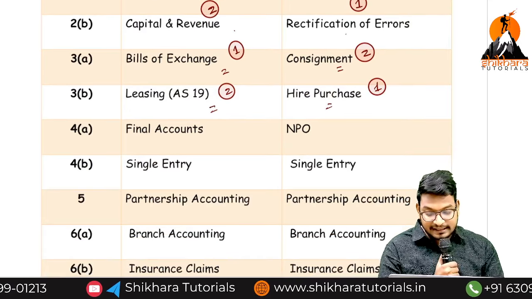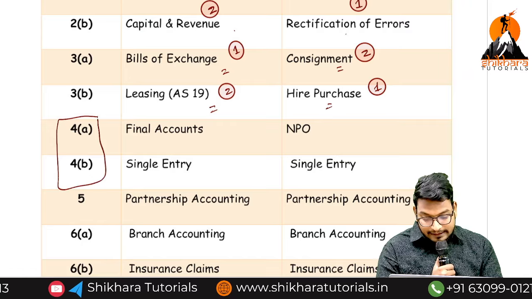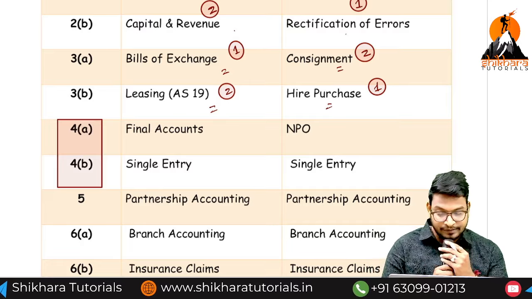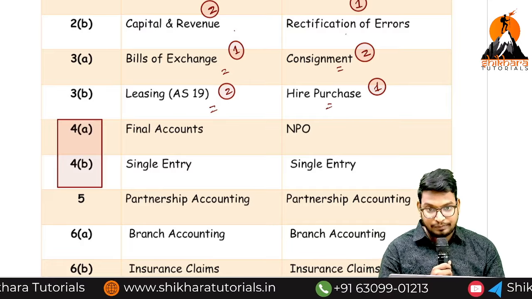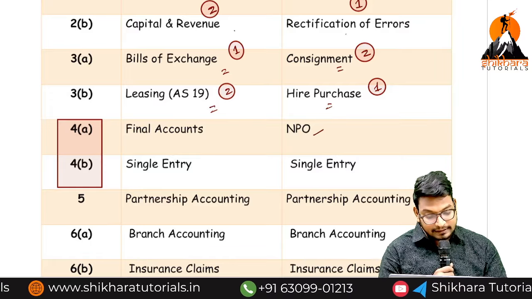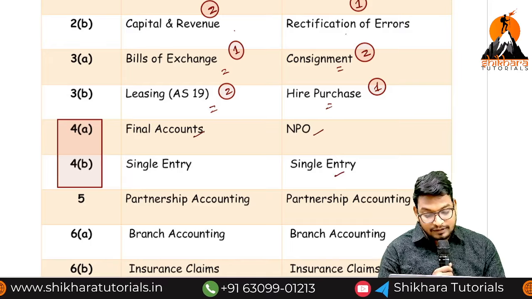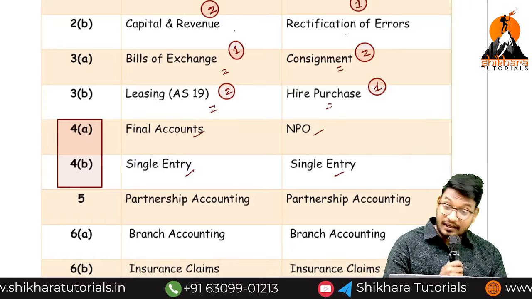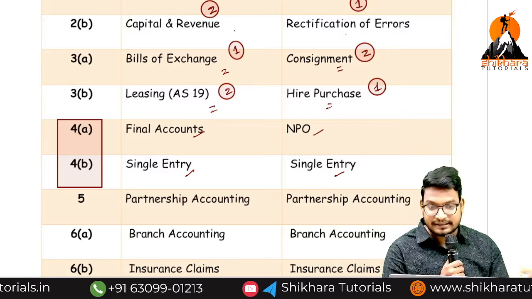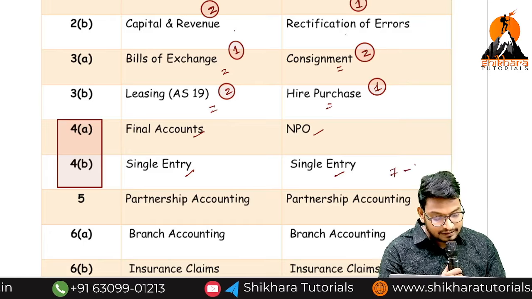Sir, if you see here, in this attempt of MQPs, they have brought the 4th question as 2 questions. So 4A and 4B. They are asking in one of the attempts what? One of the MQPs, single entry and NPO, and in one, final accounts from single entry. To conclude, single entry will come into the examination definitely, either from 7 marks or 14 marks.